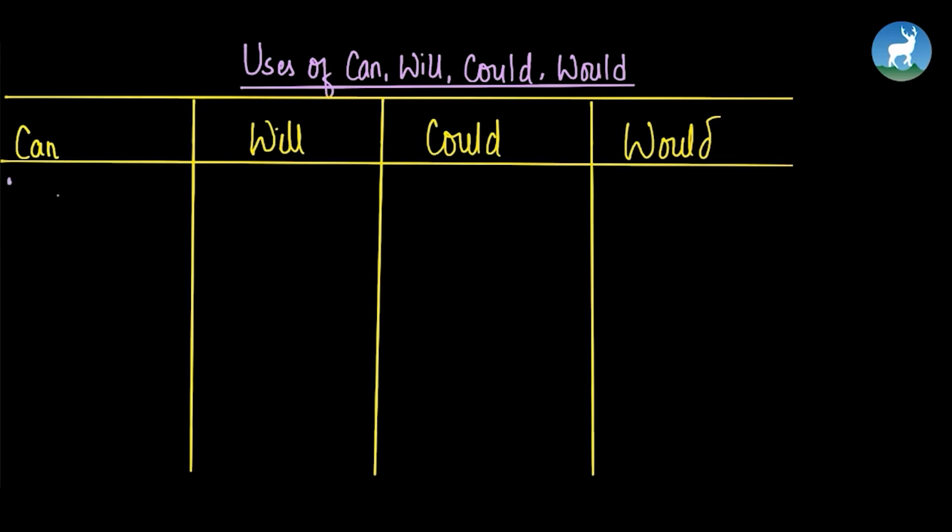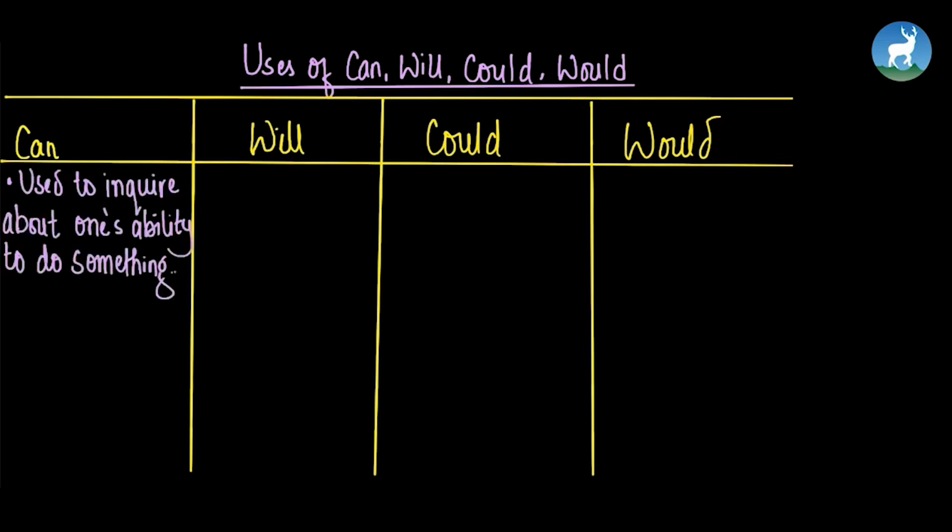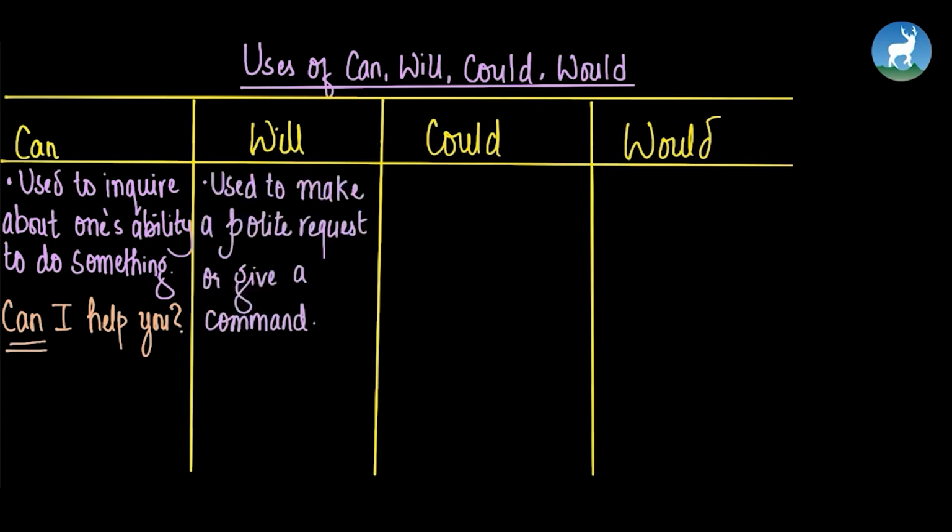Can is used to inquire about one's ability to do something. Let's take an example. Can I help you? So in this sentence, can is used to ask if assistance is needed. Let's move to will. Will is used to make a polite request or give a command. Let's take an example. Will you stop talking like that, please?